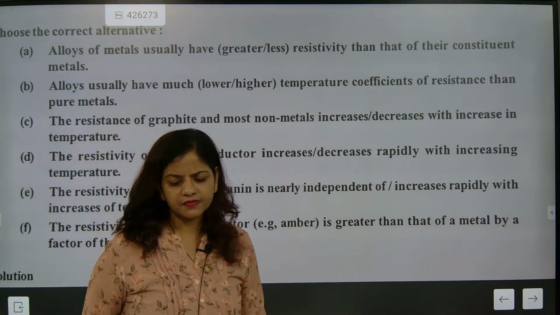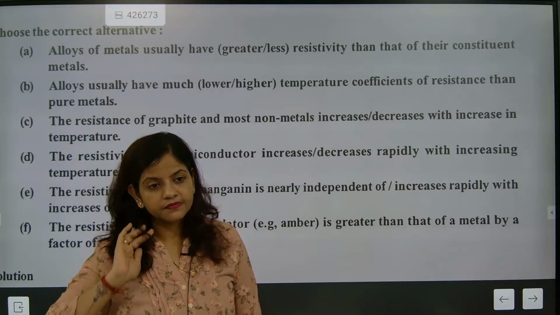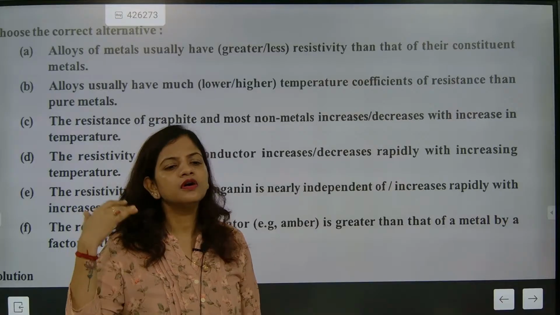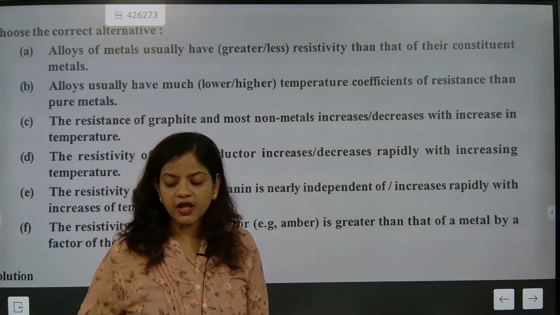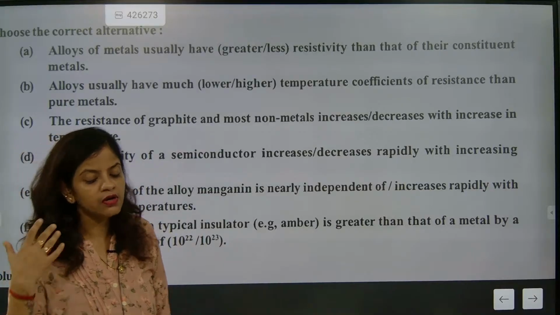Is it increasing or decreasing? Come on children, think nicely and say the answer. Some people are telling decreasing, some people are telling increasing. It is going to decrease. So you need to understand, everybody, it is exactly going to decrease.